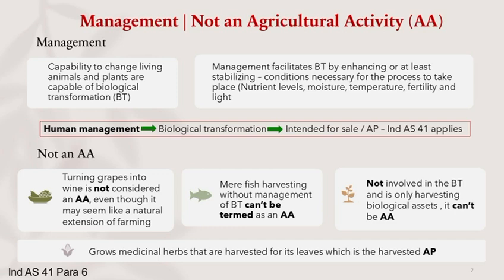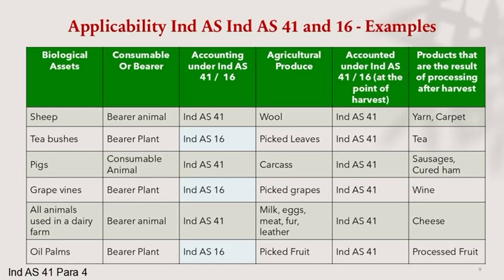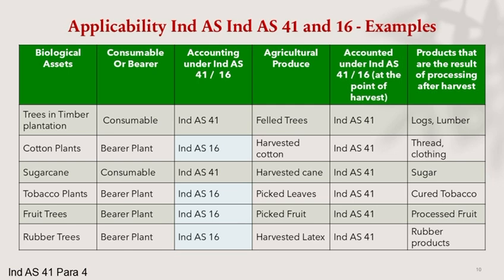Well, anything without active biological transformation, for example, just harvesting without managing growth, zoo and circus animals, ocean fishing, deforestation, natural forest without human intervention. In these cases, Ind AS 41 does not apply. Interesting. So, the standard applies only where biological transformation is actively managed and intended for sale or production. There are detailed examples in this standard showing when Ind AS 41 applies and when Ind AS 16 applies, especially for bearer plants and produce that grows on them. Correct classification ensures correct accounting, and this avoids serious errors.